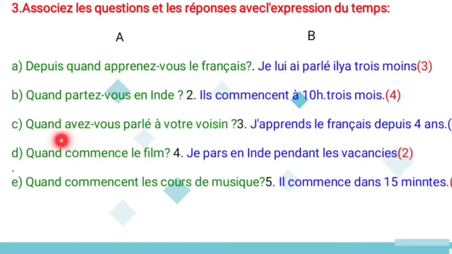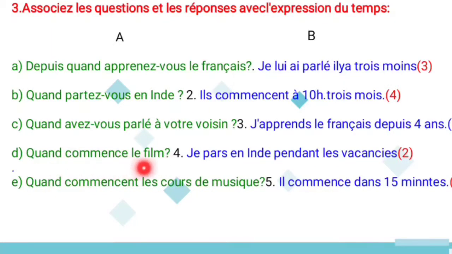And see, quand avez-vous parlé à votre voisin? So when did you speak with your neighbor? And third one, je lui ai parlé il y a 3 mois. It means I spoke to him 3 months ago.